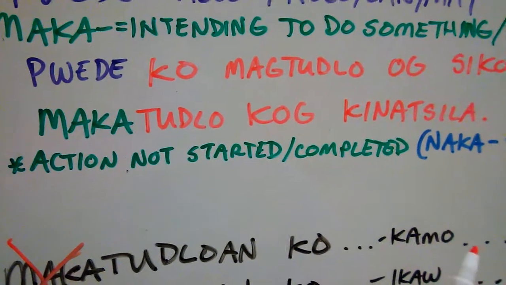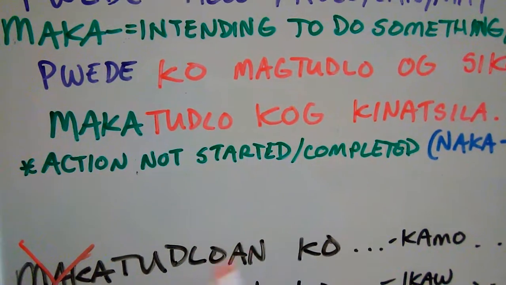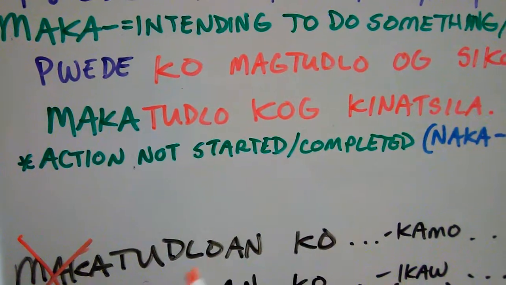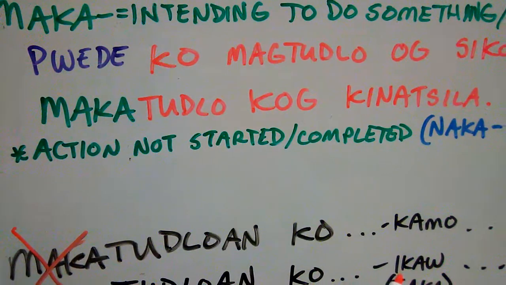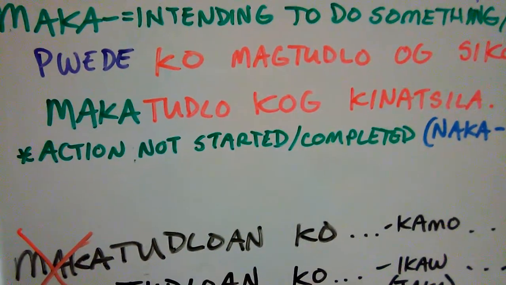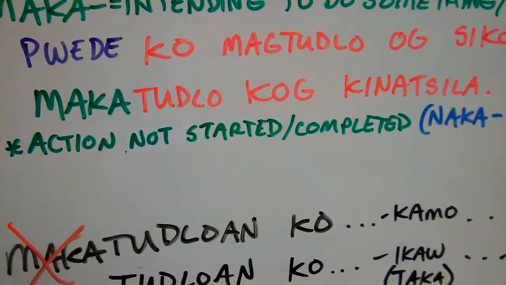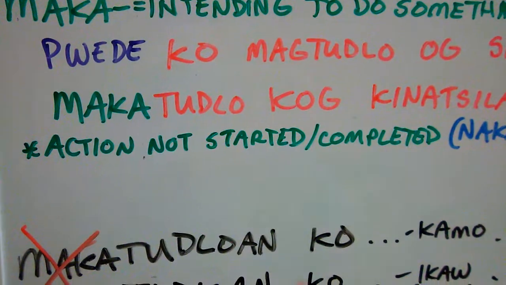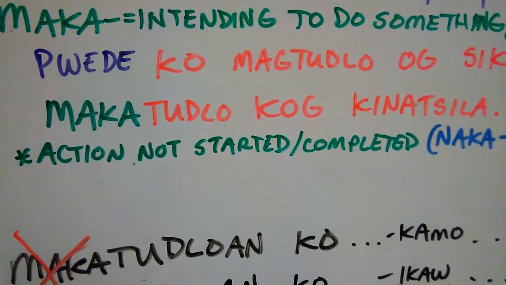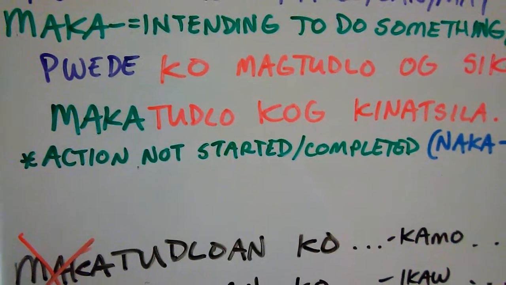Makatudlo ko kinatsila, you're going to teach Spanish. Why? You're intending to teach Spanish. Nakatudlo ko kinatsila, oh, you taught Spanish? Well, why? Oh, that's because you had the experience, so you were able to do it.